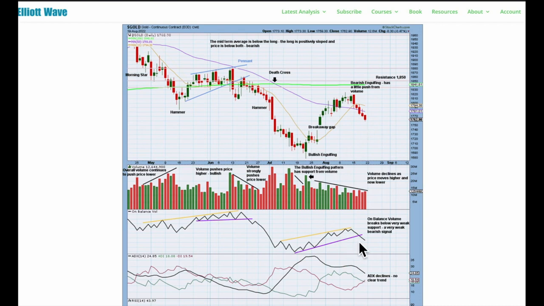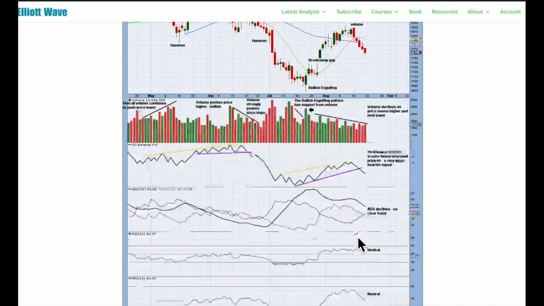Here's a very weak signal from on balance volume. This trend line has quite a bit of a slope, hasn't been tested for a while, so a break below this support is a really weak bearish signal. I'll expect a little bit more downward movement possibly to resolve that.